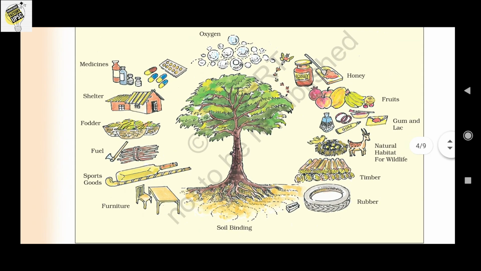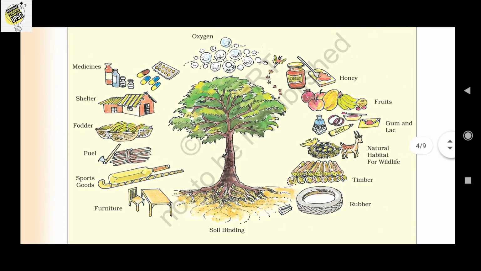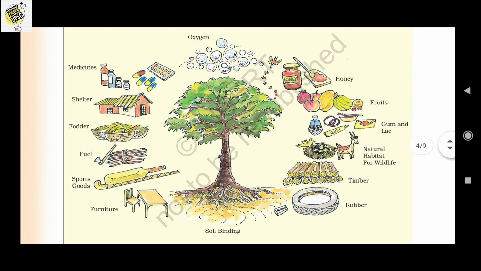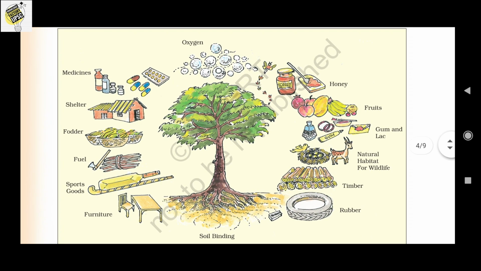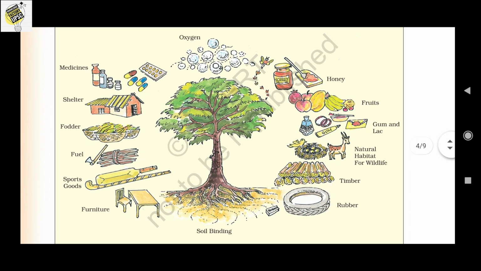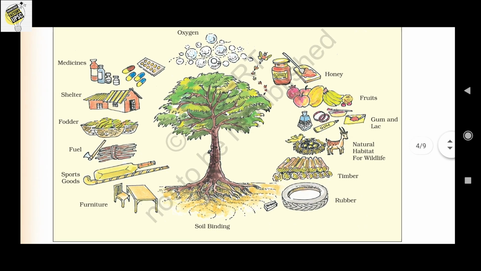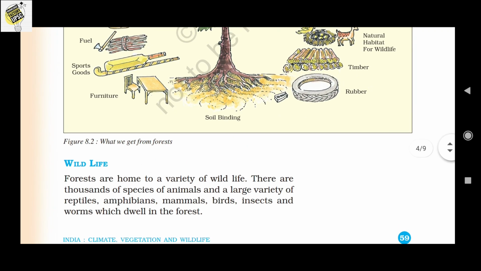So a tree helps humans in this many ways, and we humans are destroying nature and cutting the trees recklessly. So the conservation of our nature and the conservation of trees is very much essential. Okay, so let's see what is wildlife.